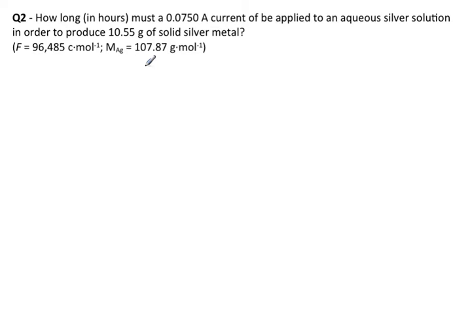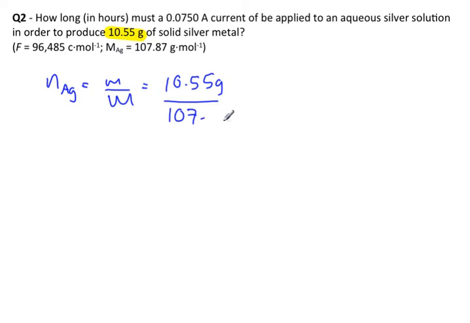Okay, so the starting point is a little different. We have a mass of silver, and we know the molar mass of silver. So right away, we're going to find the number of moles of silver. Number of moles of silver equals mass divided by molar mass: 10.55 grams divided by 107.87 grams per mole, the molar mass of silver. So that equals 0.0978 moles of silver. Okay, so there's our molar amount of silver.